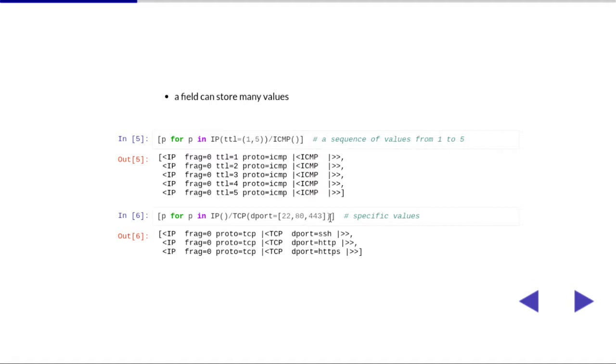Another thing you can do with a value, you can specify specific values. So in this case, I will change the destination port of the TCP layer by putting SSH, HTTPS, and this, again, Pythonic list will build 3 packets to SSH, HTTPS ports.